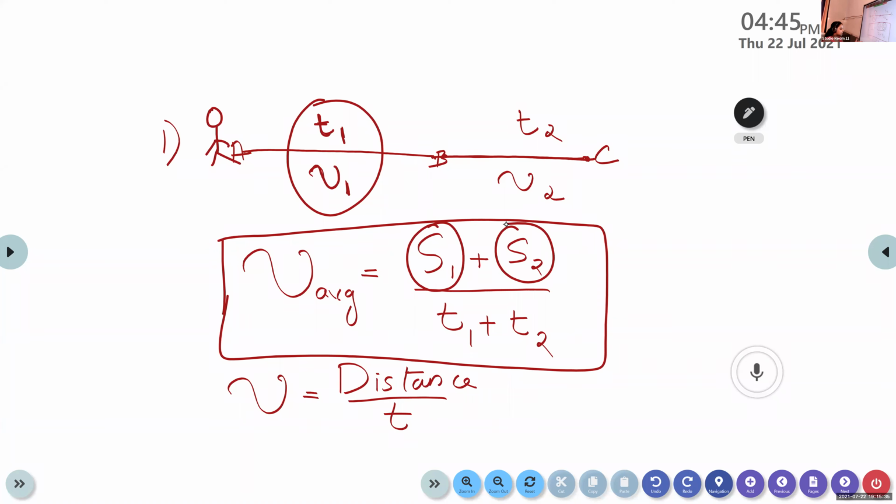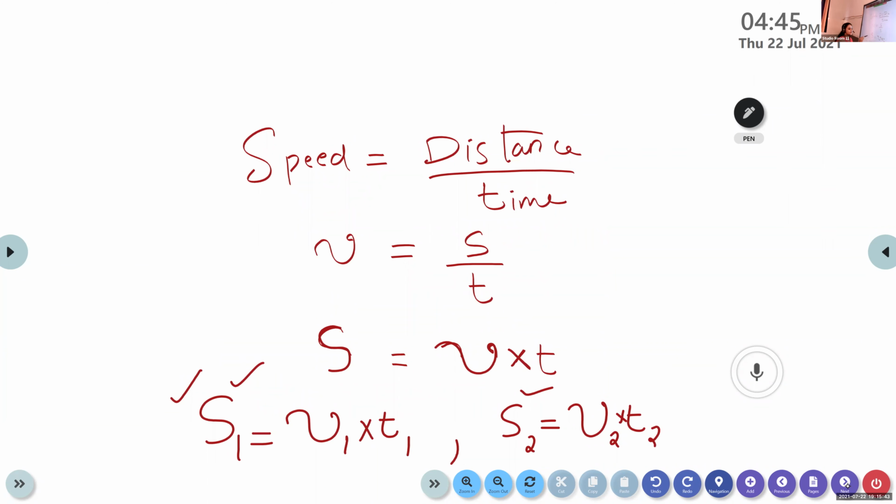Here we want to calculate the distance, so we are rearranging the equation for speed. v is equal to distance by time, so the distance is S is equal to v into T. This is the general formula for calculating the distance if you know the speed and the time.